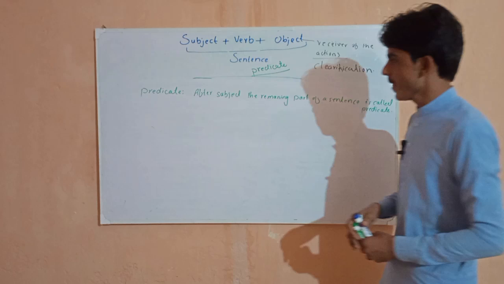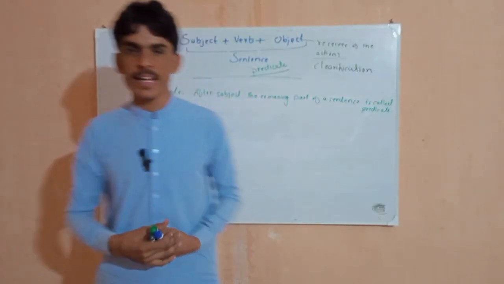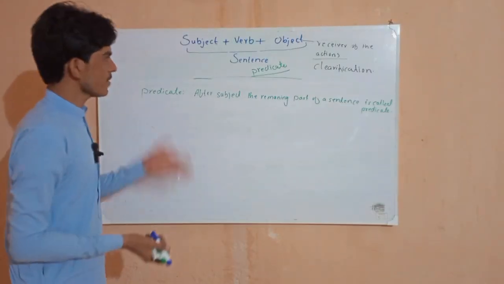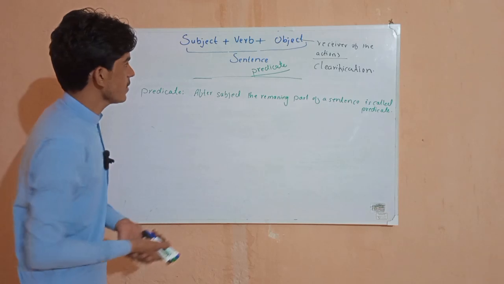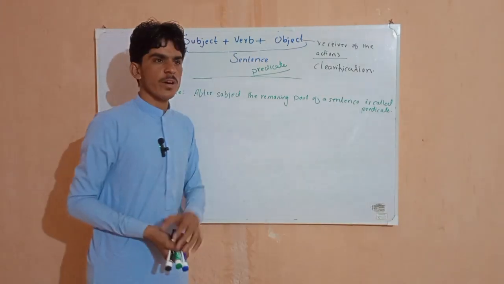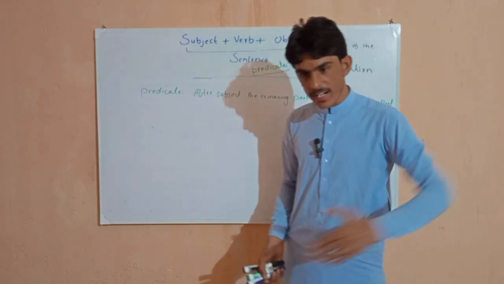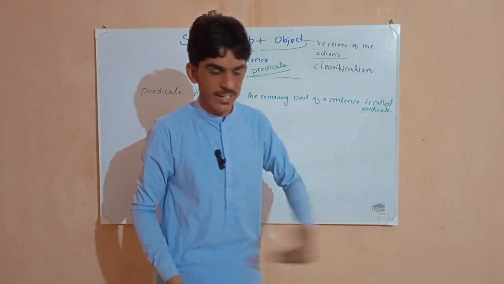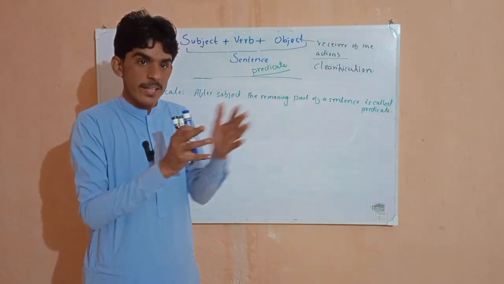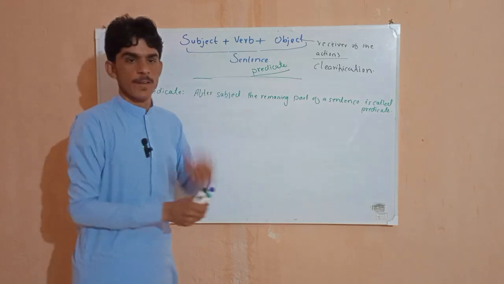First of all, just the verb: a verb means actions, like going, eating, drinking, playing. These actions are called our verb.